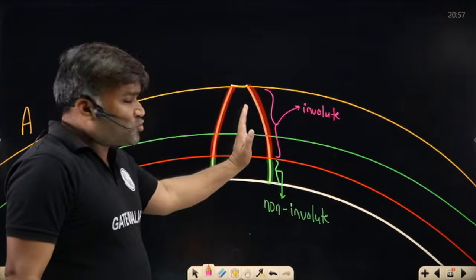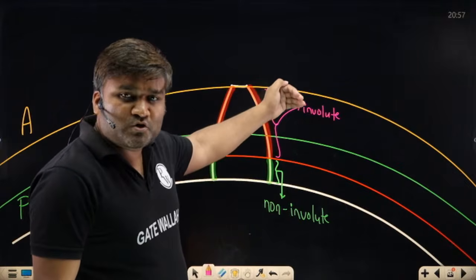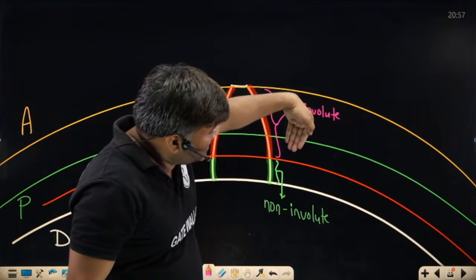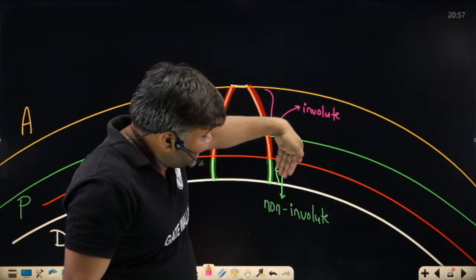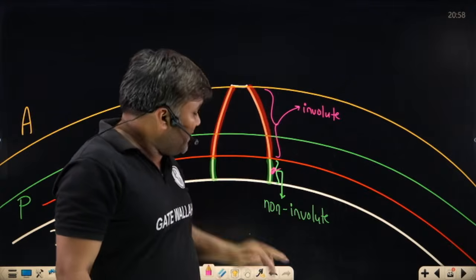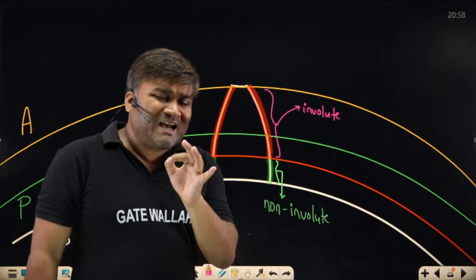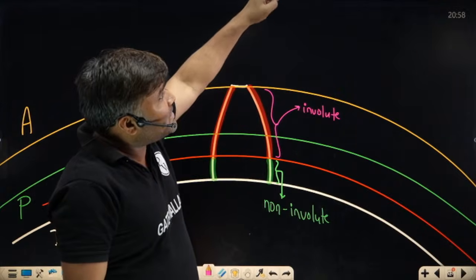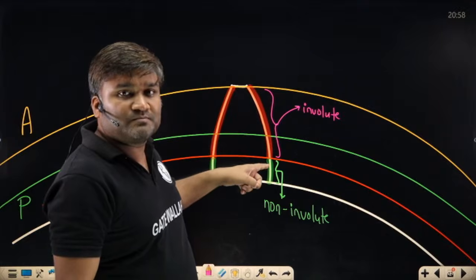So involute tooth must be in contact with the involute portion. If the other gear's tooth is so big that it is coming inside the base circle and touching here, a bad, deadly phenomenon is going to take place, which is called interference. I will say the other gear's tooth is doing interference here.